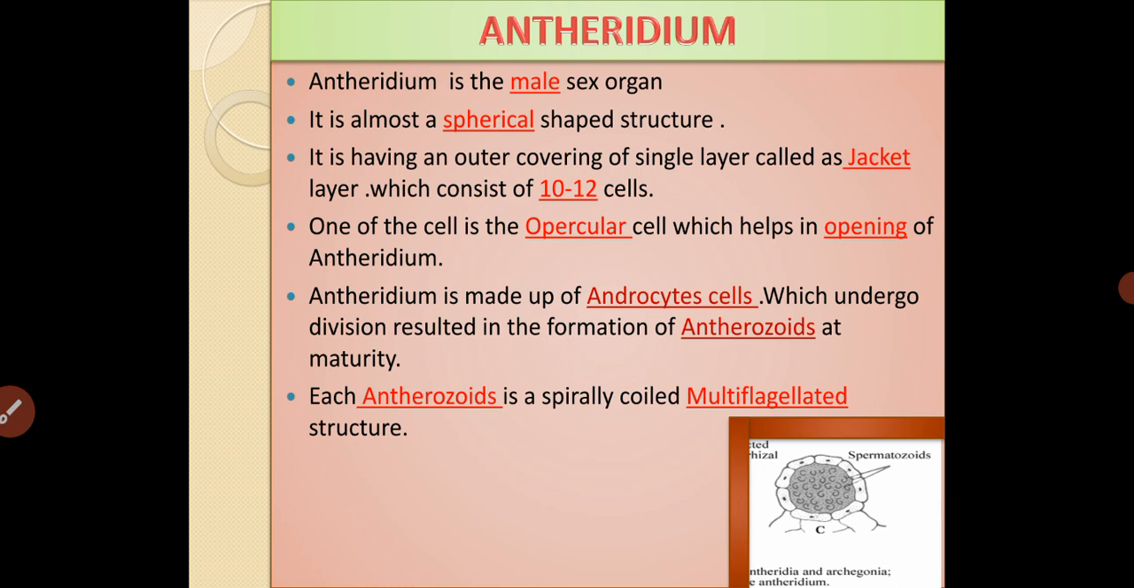Antheridium is the male sex organ. It is an almost spherical shaped structure. It has an outer covering of 10 to 12 cells which is called the jacket layer. It is a single layer structure. One of the cells behaves as an opening and that is called the opercular cell. The entire antheridium is made up of a special type of cells called androcytes which undergo continuous division and result in the formation of spirally coiled multiflagellated structures called anthrozoids at maturity.